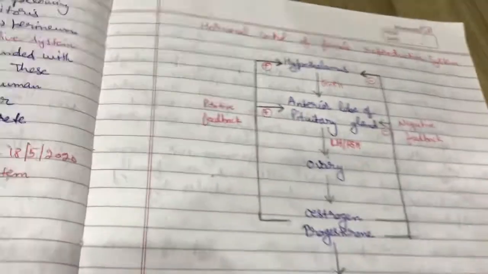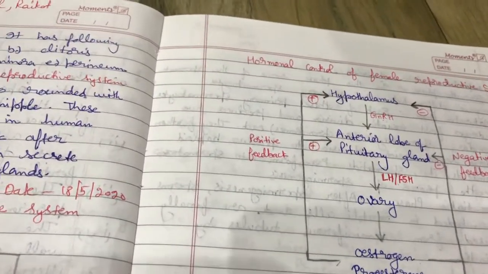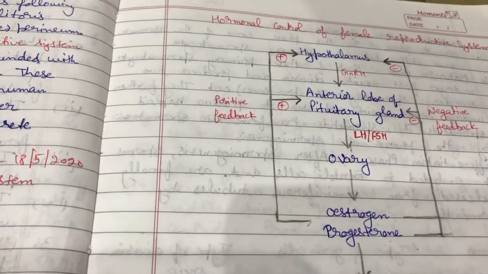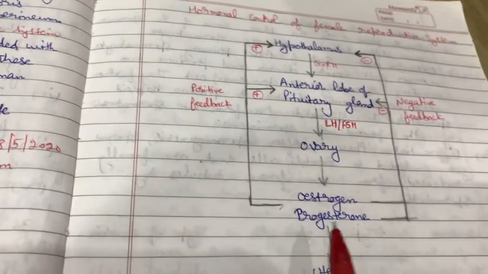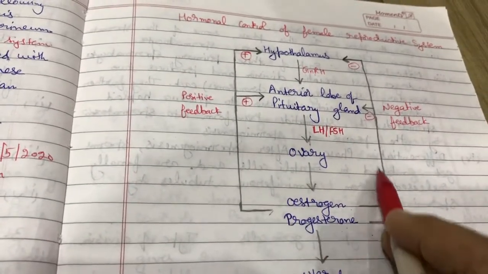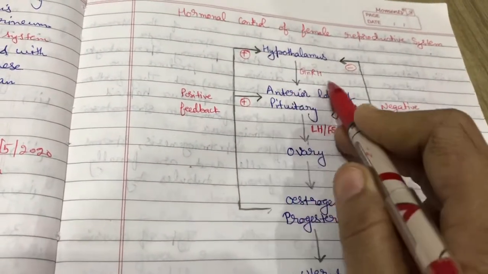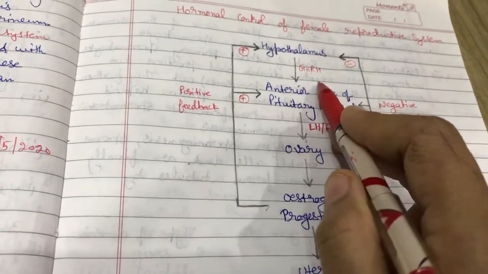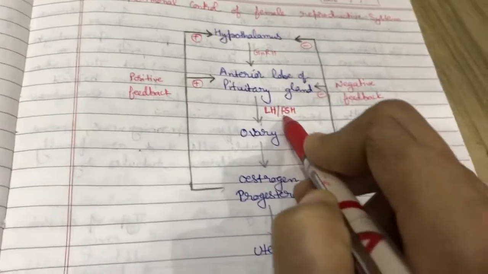Estrogen hormone sends a positive feedback to the hypothalamus. Progesterone inhibits the secretions of these hormones, GnRH and LH-FSH of pituitary gland.